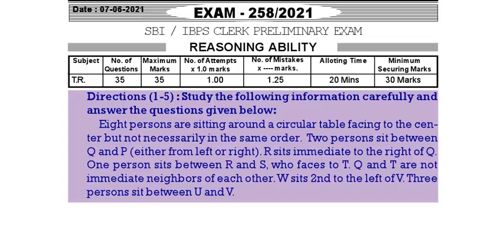8 persons are sitting around a circle table facing the center. 2 persons are there between Q and P, either from the right side or left side. R is on the immediate right of Q. 1 person is there between R and S, who faces T. Q and T are not immediate neighbors. W is sitting second to the left of V. 3 persons are there between U and V.